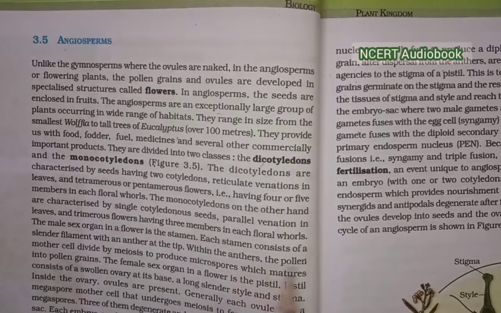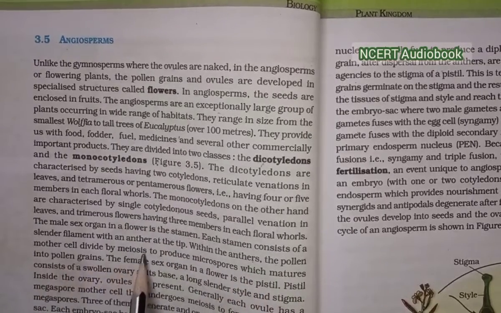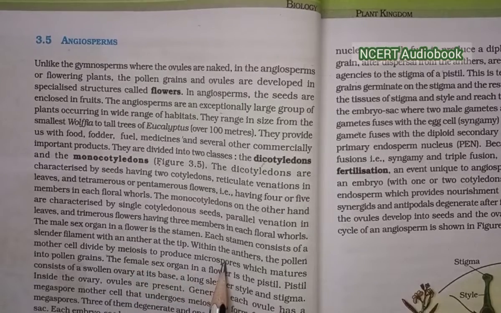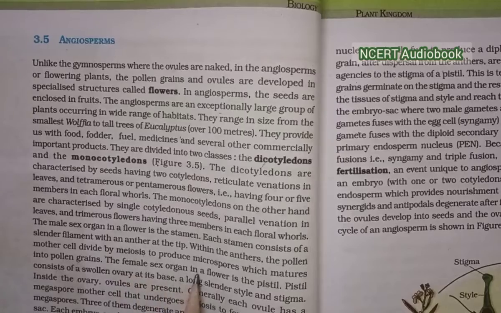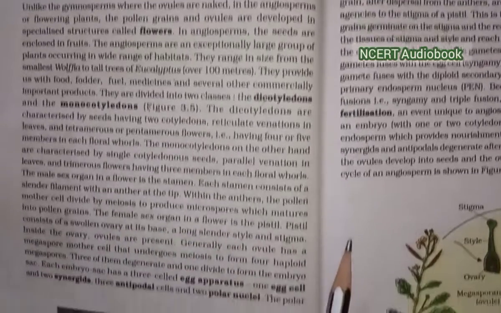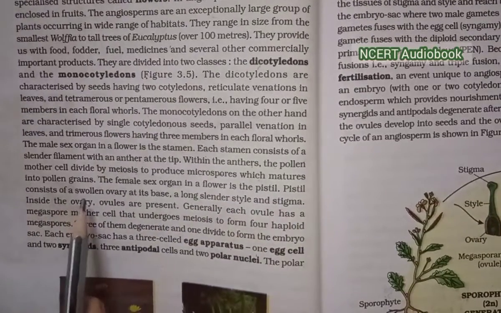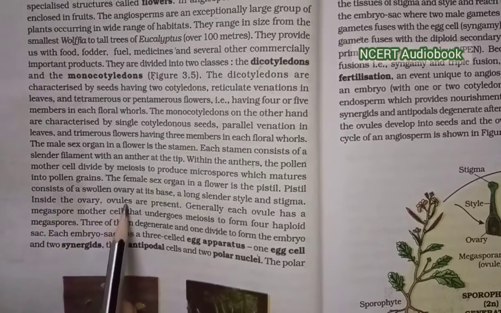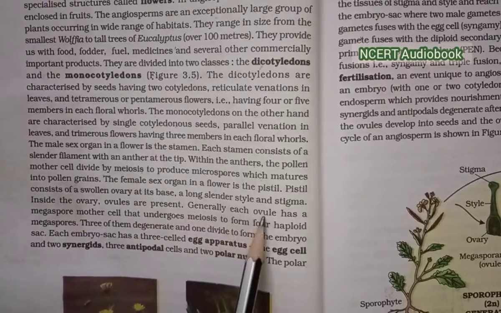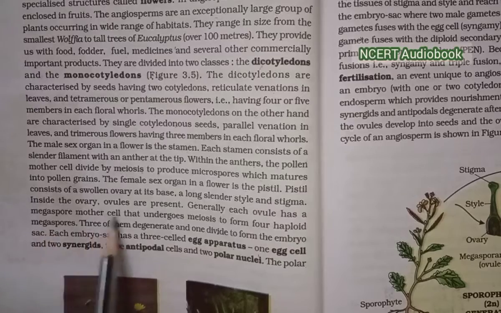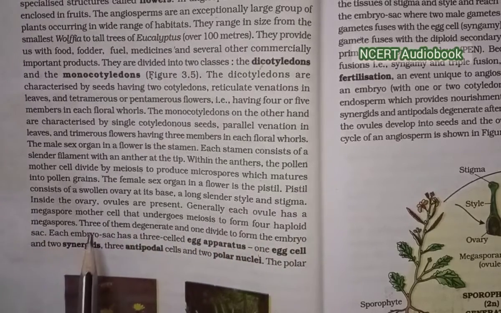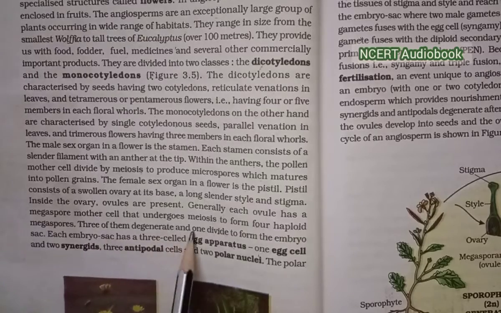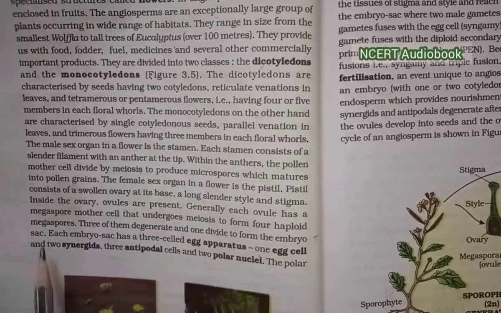Within the anthers, the pollen mother cells divide by meiosis to produce microspores, which mature into pollen grains. The female sex organ in the flower is the pistil. The pistil consists of stigma, style and ovary. Generally, each ovule has a megaspore mother cell that undergoes meiosis to form 4 haploid megaspores. 3 of them degenerate and 1 divides to form the embryo sac.